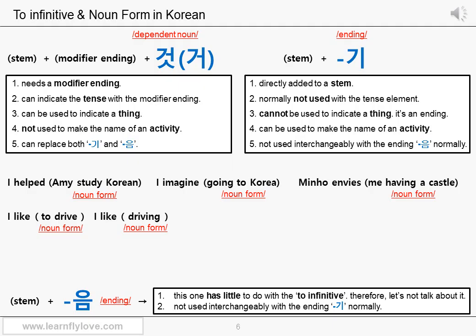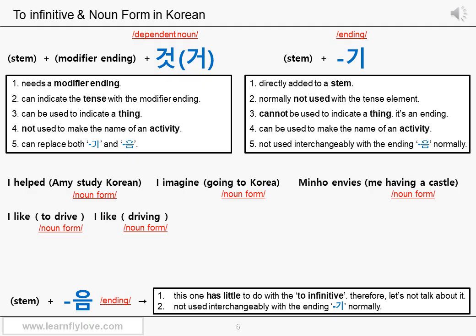You'll see what it means later. And you can remember now that 기 and 이 have other usages too. Those are still all related to the noun form, but those are not about the to infinitive thing that we are learning now. Therefore, let's not talk about it. You can just remember when 기 or 이 is used for other usages which is not mentioned here, the dependent noun 것 cannot replace either of them.